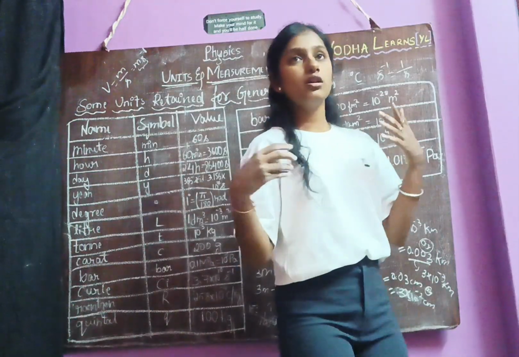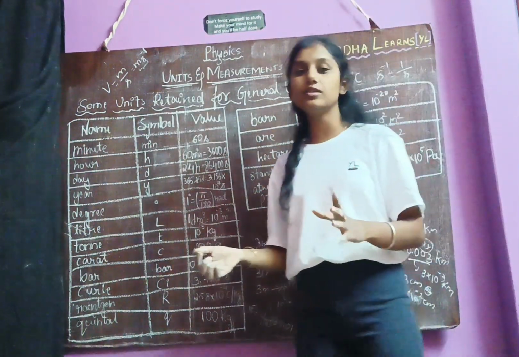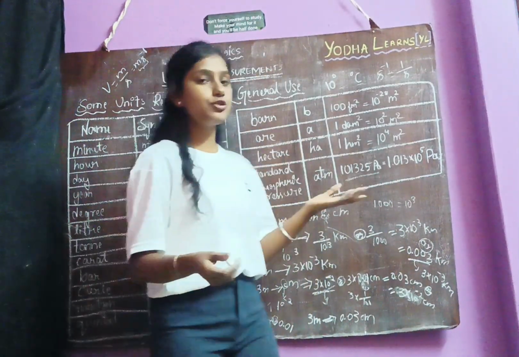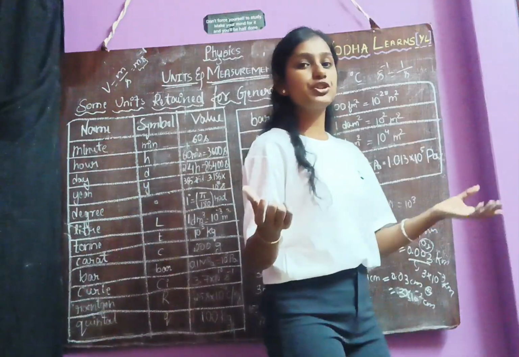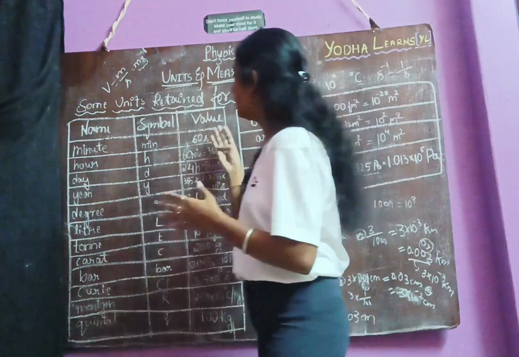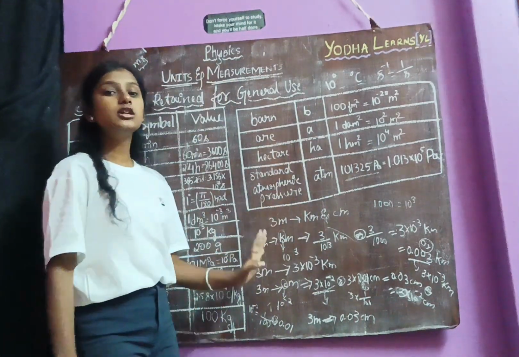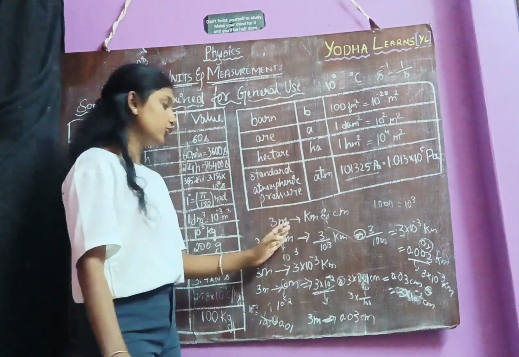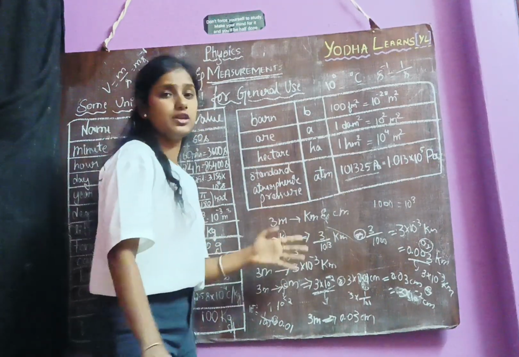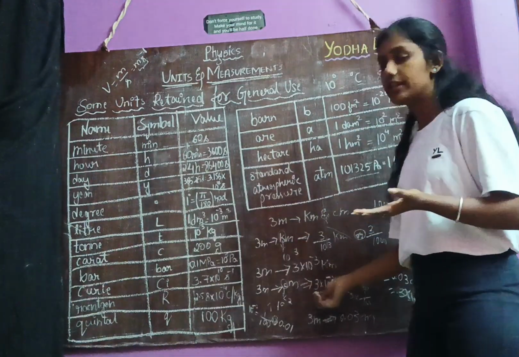After that, we understood how the prefixes are used, what the prefixes are and the values with a symbol. After that, we came to know some of the length measure distances of small and larger length values. Then we came to know how we need to convert the prefixes for the units, and that unit conversion can be done from one system to another system. I have shown you from meter to centimeter conversion.